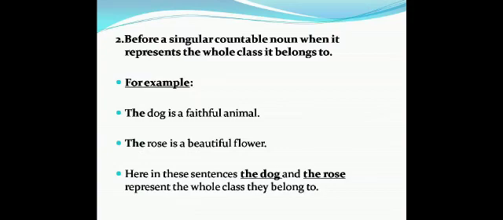Article the is used before a singular countable noun when it represents the whole class it belongs to. For example, the dog is a faithful animal. The rose is a beautiful flower. Here, in these sentences, the dog and the rose represent the whole class they belong to. Here, the dog means every dog. Every dog is faithful and the rose is beautiful. The rose here means each rose or every rose is beautiful. They represent the whole class they belong to.